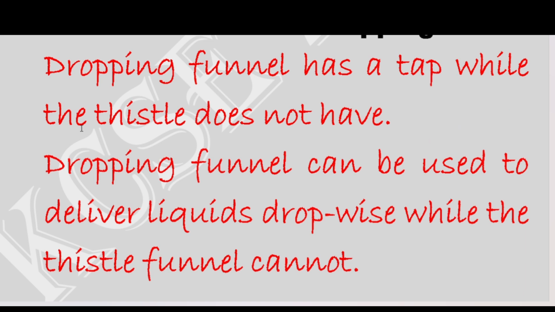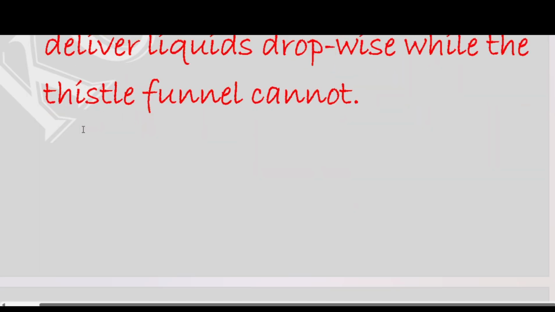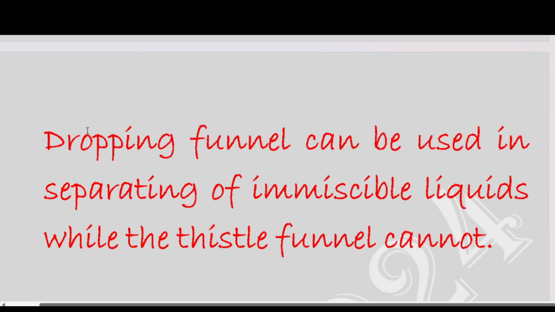Because it has a tap, when we have two immiscible liquids, these are liquids that cannot mix, they will form a layer at their meeting point, for example, water and paraffin. So water and paraffin are immiscible liquids, so we can separate them using a dropping funnel, where we first draw out the first layer, then discard the meeting point, then have the last layer drawn out.